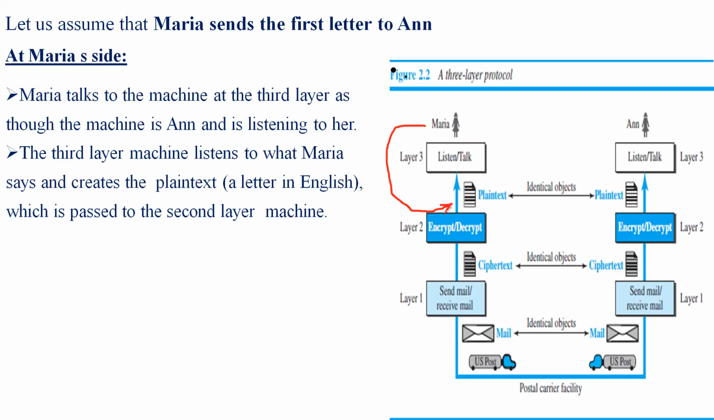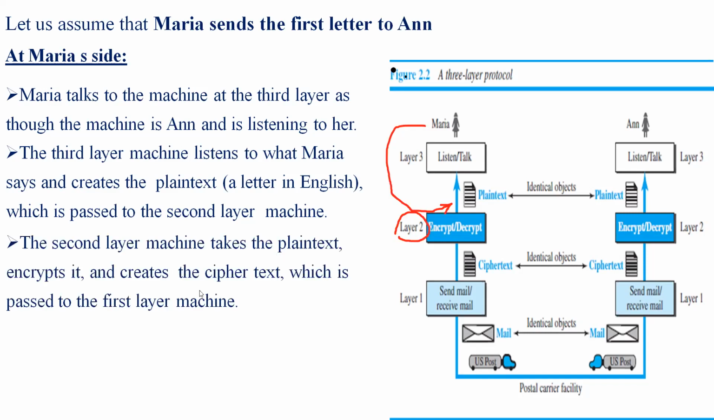So it's a letter in English. Thus this plain text is passed to the second layer machine. In this second layer, the encryption process is taken up. The second layer machine takes the plain text and encrypts it. As I said, encryption is a process of converting the plain text into a ciphertext.